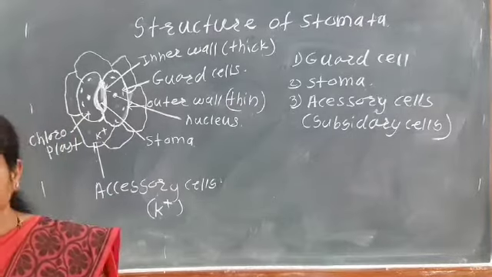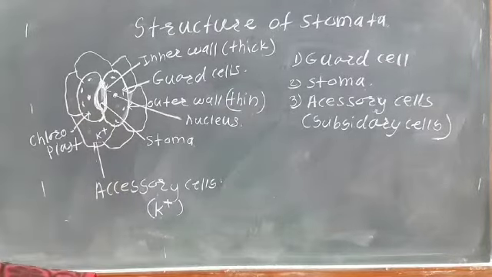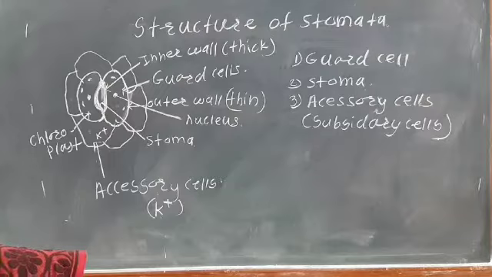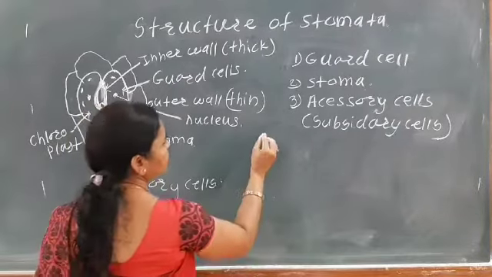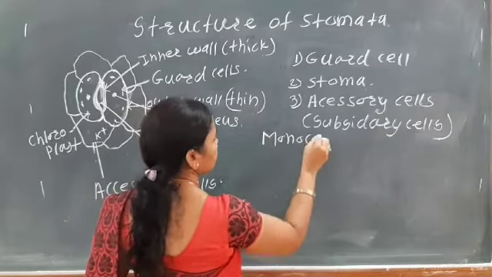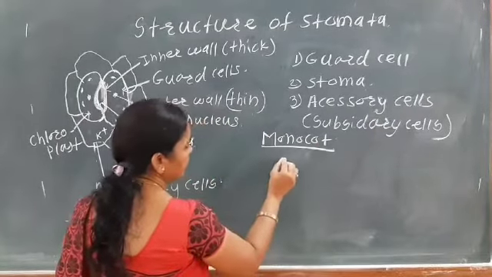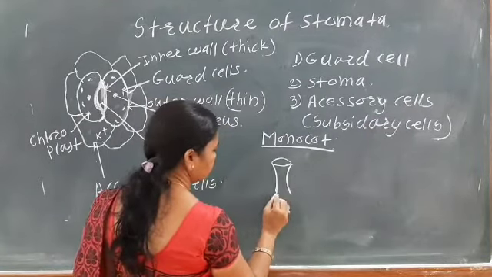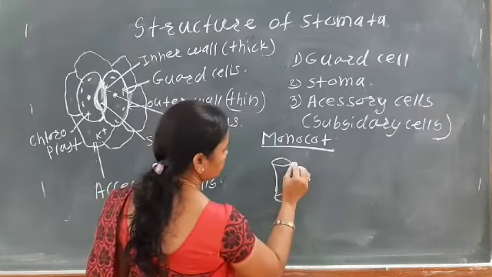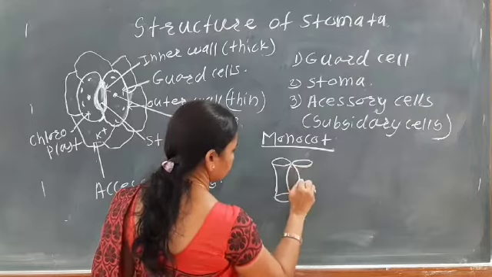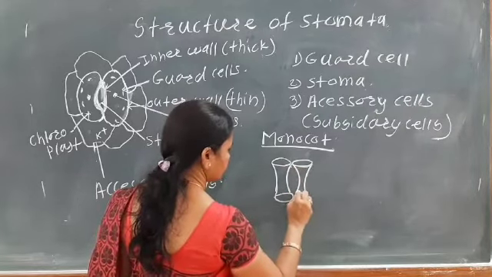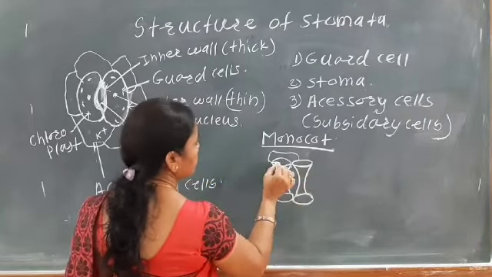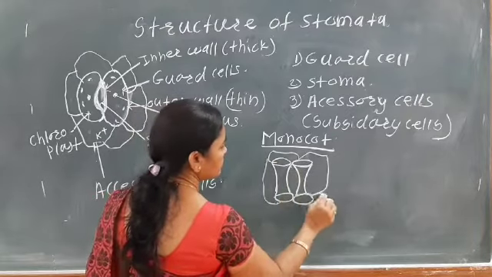While in the monocot, these guard cells are mainly dumbbell shaped. In case of the monocot plant, the guard cells are the dumbbell shape, and again these are surrounded by the subsidiary cells.